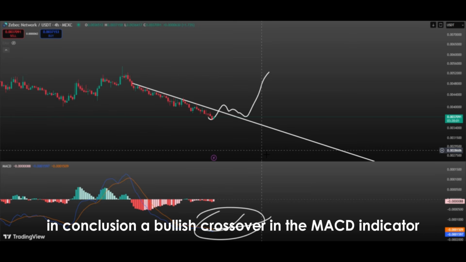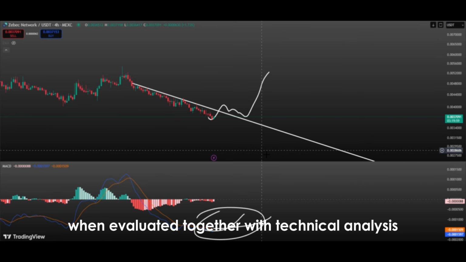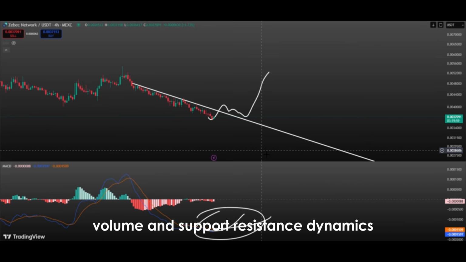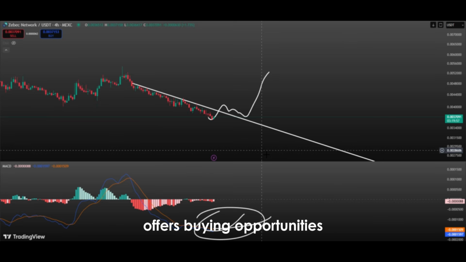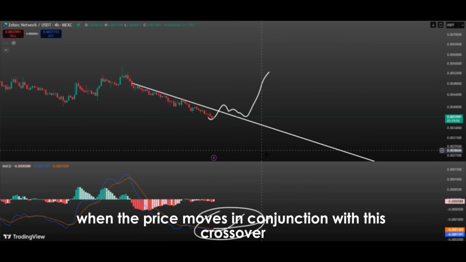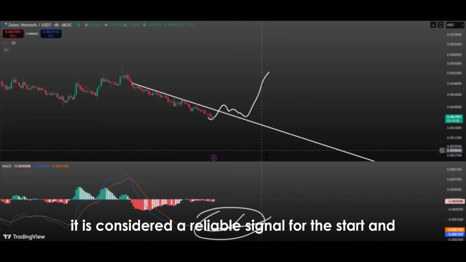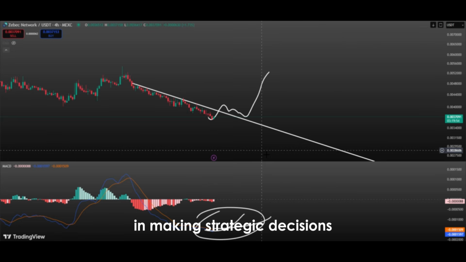In conclusion, a bullish crossover in the MACD indicator is a strong signal for price increases. When evaluated together with technical analysis, market psychology, volume, and support resistance dynamics, this crossover significantly increases the likelihood of an upward price move. The MACD crossover is a critical tool that offers buying opportunities, clarifies trend direction, and indicates market momentum. When the price moves in conjunction with this crossover, it is considered a reliable signal for the start and continuation of an uptrend and guides investors in making strategic decisions.